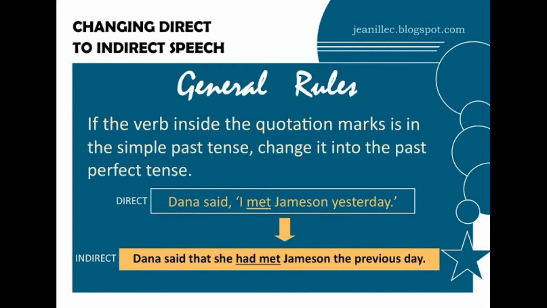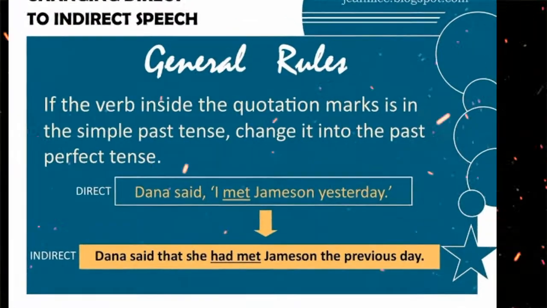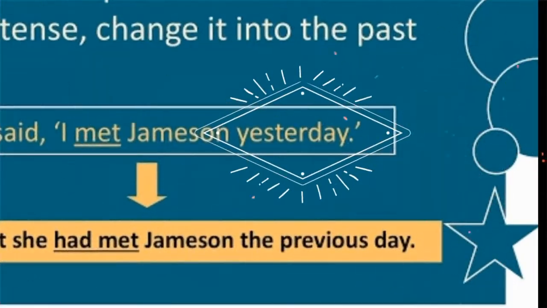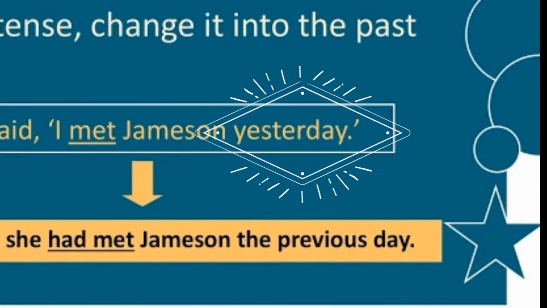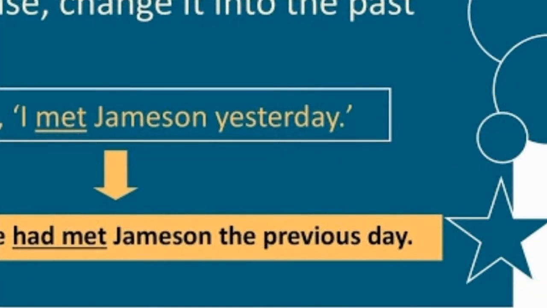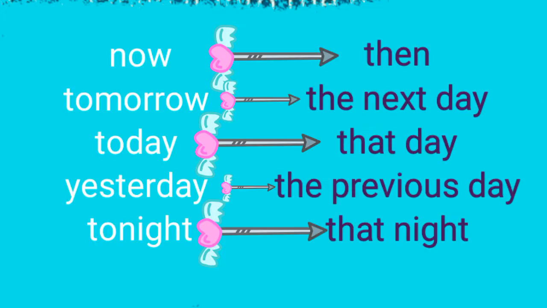Notice also the time indicator in the example. Yesterday is changed to the previous day in the indirect form. This means that time expressions also change when the statement is transformed into indirect. Be reminded of these changes.